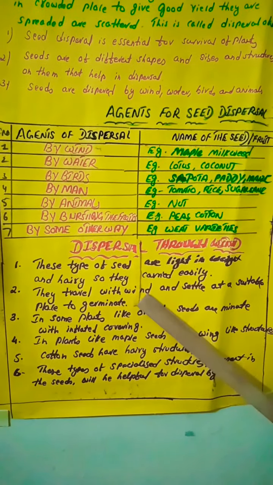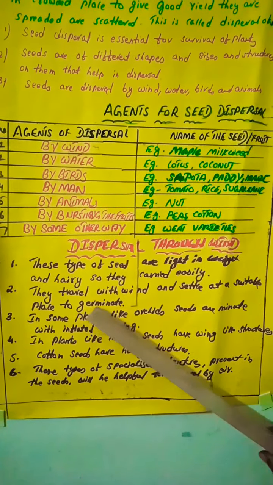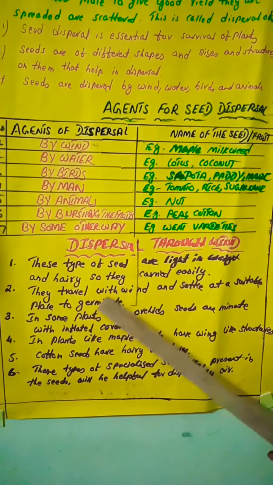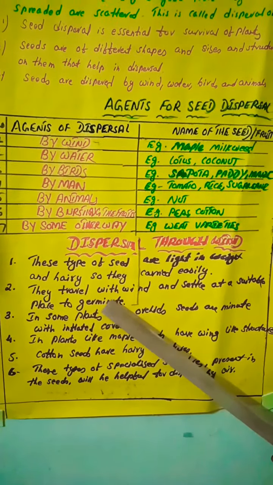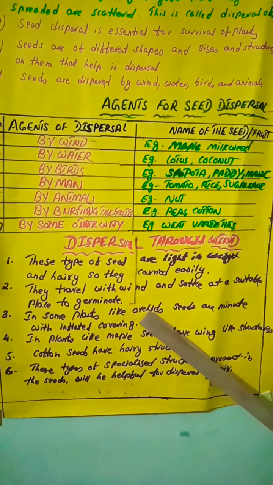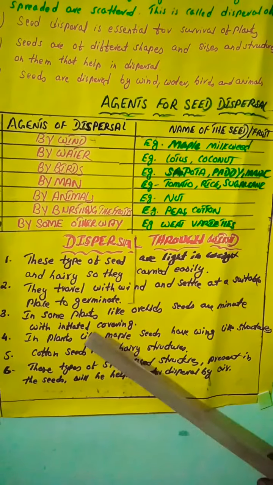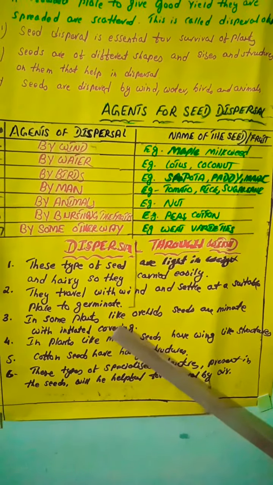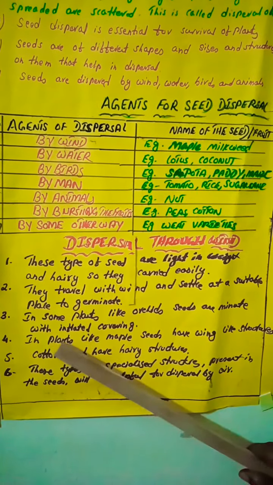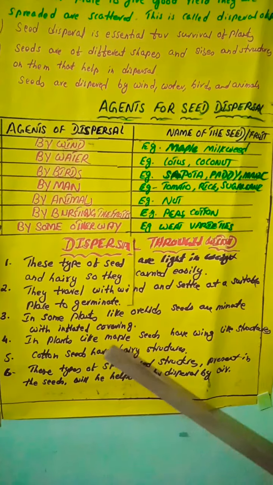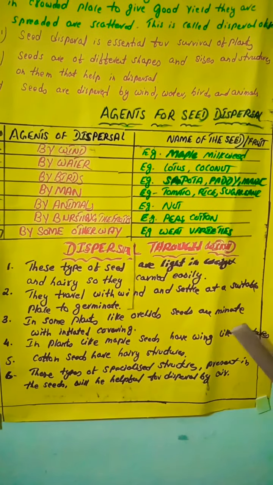They travel with wind and settle at a suitable place to germinate. So they fall down in the soil, and from the seed, new plants grow. That is called germination. In some plants like orchids, seeds are minute with an inflated covering. So in orchids, seeds have a full hairy covering. In plants like maple, seeds have wing-like structures.